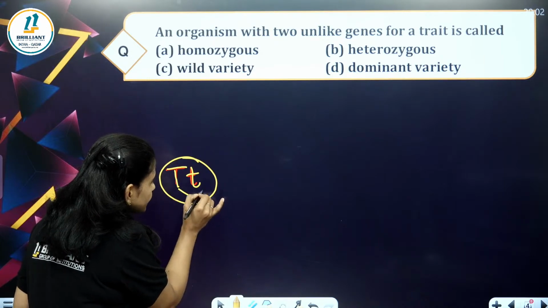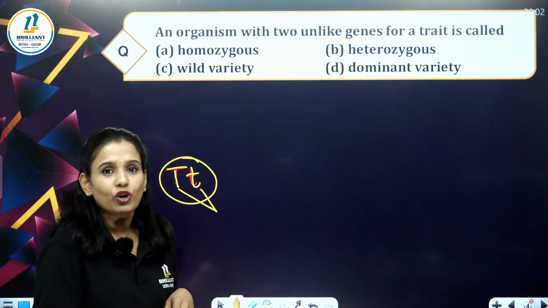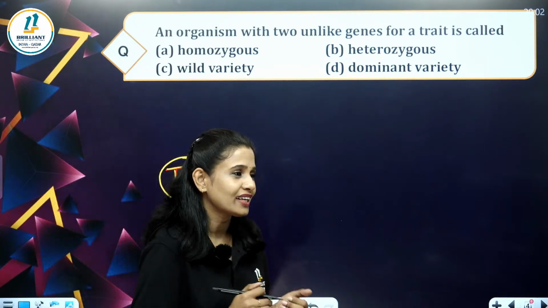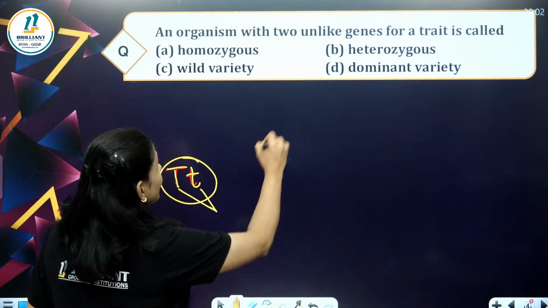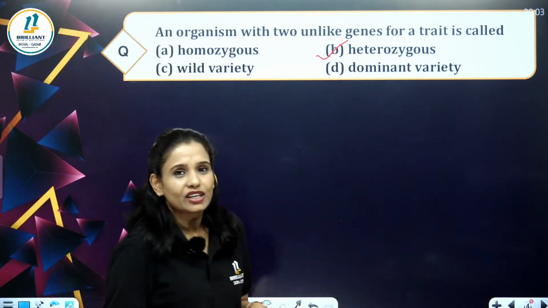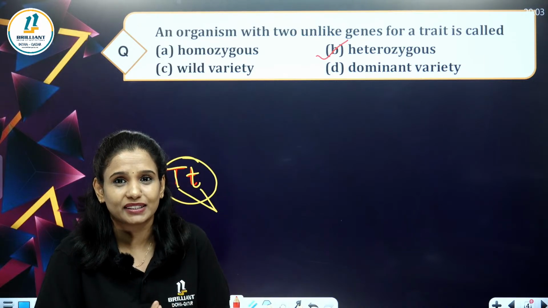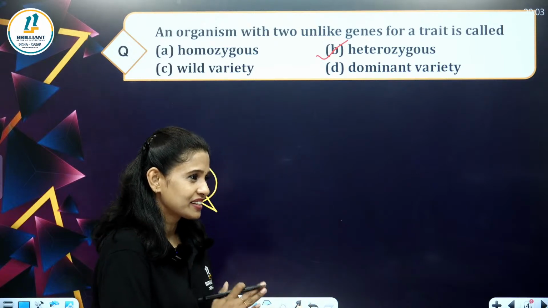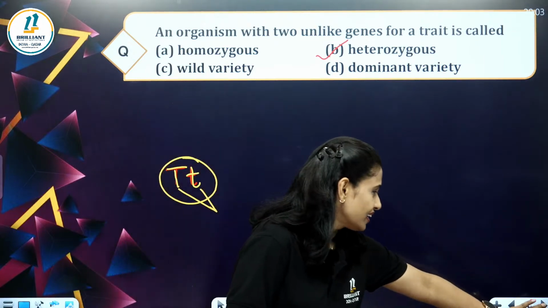What is it termed as? It's termed as heterozygous. Option B, heterozygous. Very good, Vidya Lakshmi.